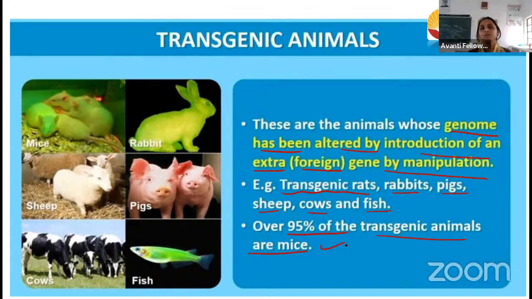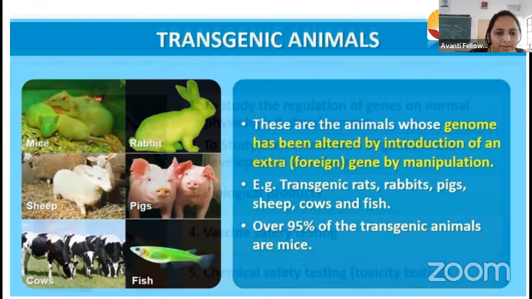Usually we produce a transgenic animal, the mice, for medical purposes and for vaccine purposes. Let us see one by one. You can see here it is going to show the radium. They have added the radium gene in this, so it is going to show the color. Here in the rabbit also, the sheep, the pigs, the cow and the fish. Let us study one by one.